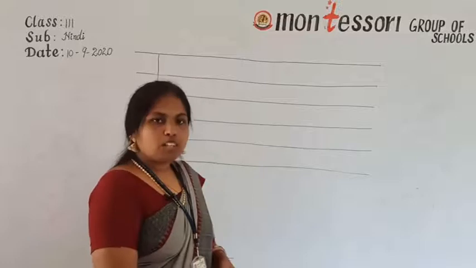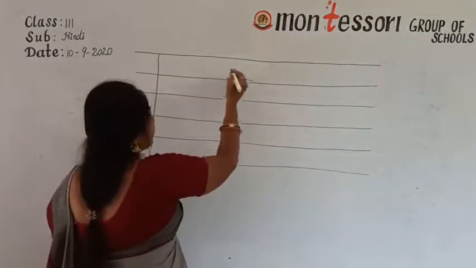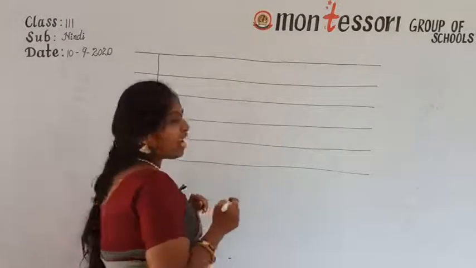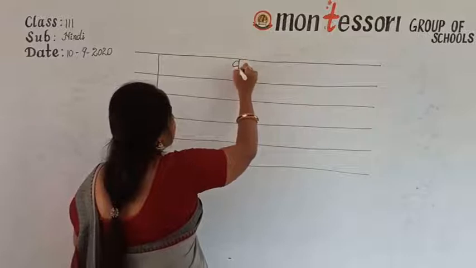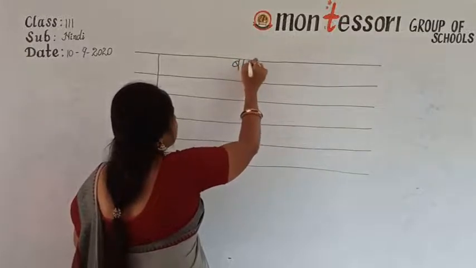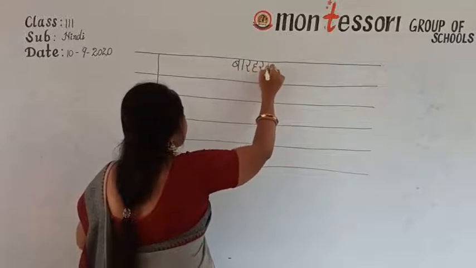Now, take out your pen. Now, first write the heading. What is that? Barakadi.